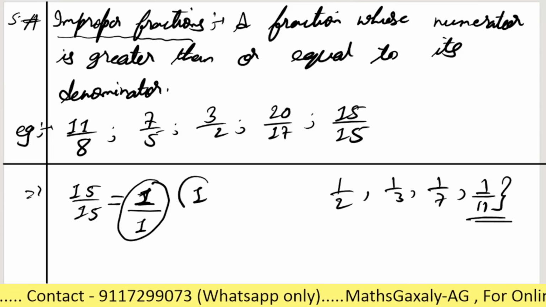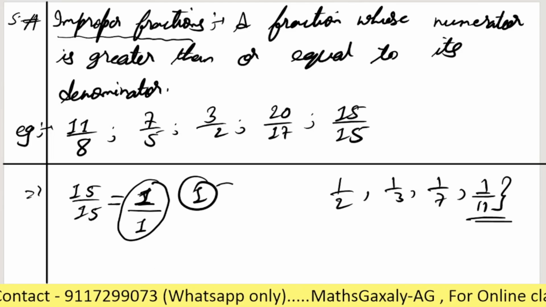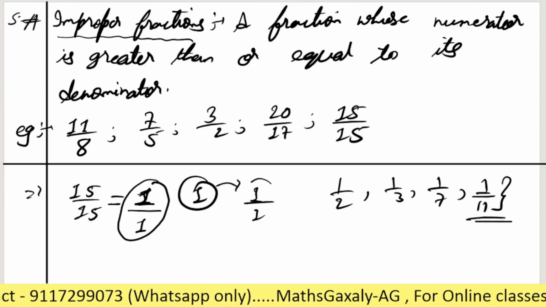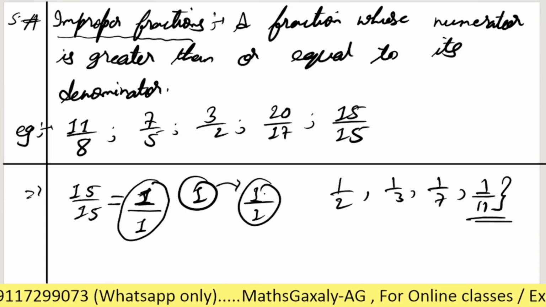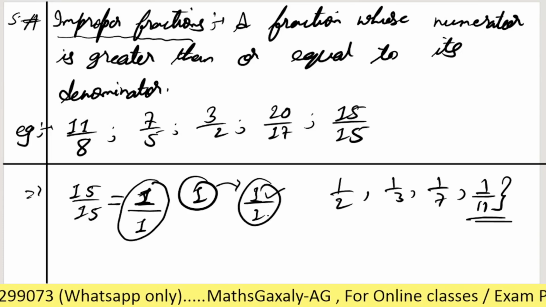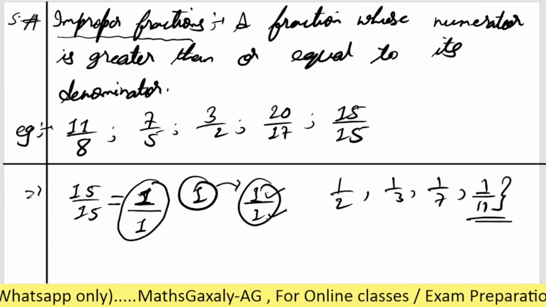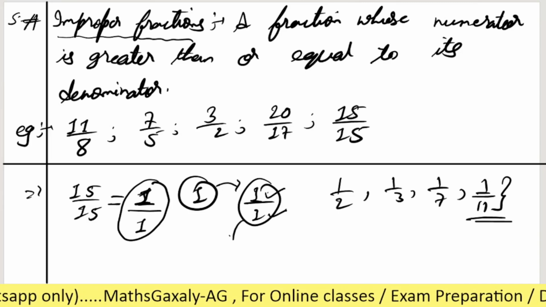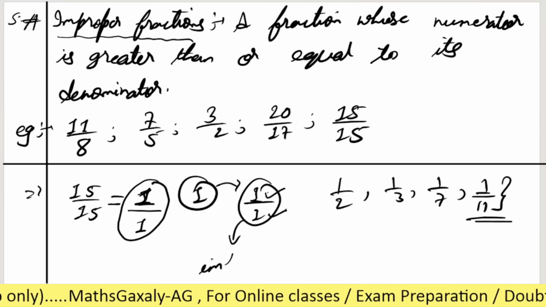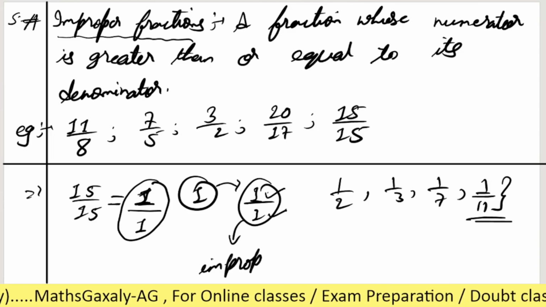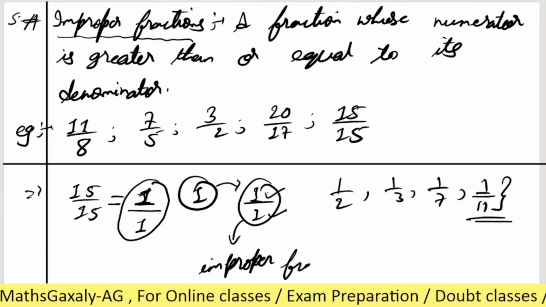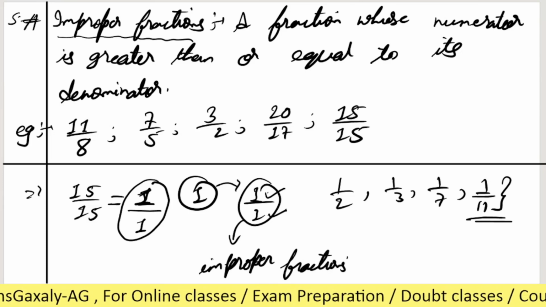But when it will be only 1, then this can be written as 1 by 1, right? The numerator and denominator are equal, so it will come under the improper fraction. This is the exceptional case. Is it clear?